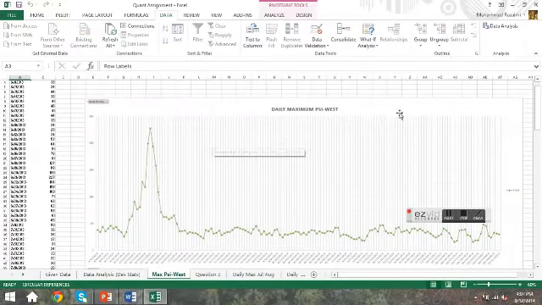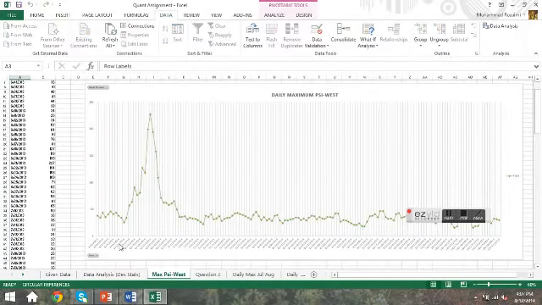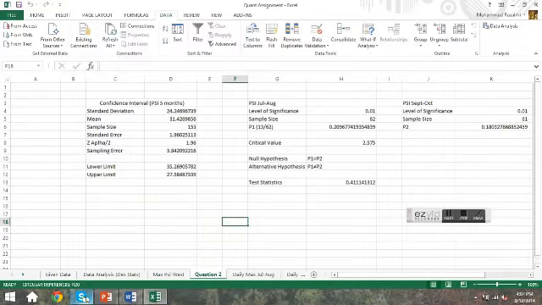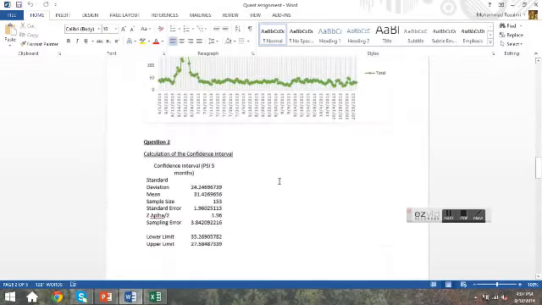And this now is the maximum. This is the graph of the daily maximum of PSI for West. I've plotted this graph, and this is what I got. So let's move on to question 2. Let me explain what question 2 actually asked for.